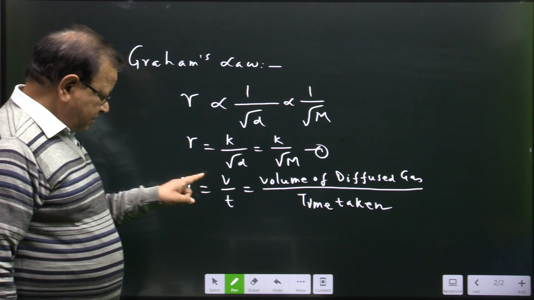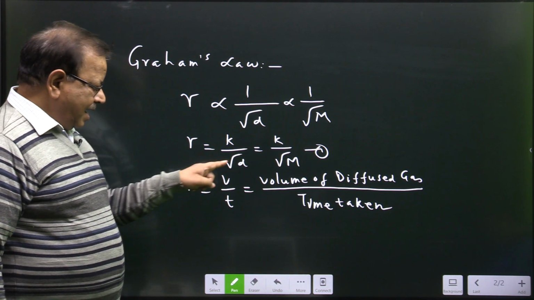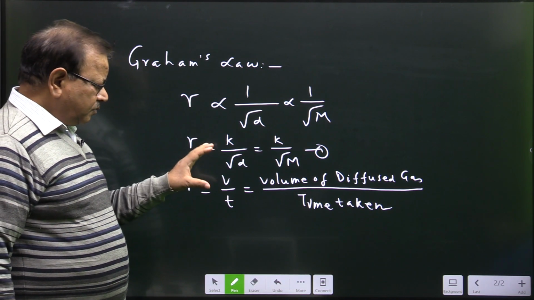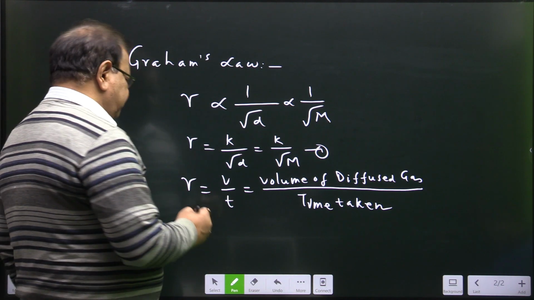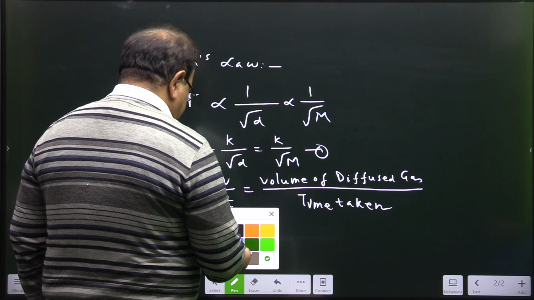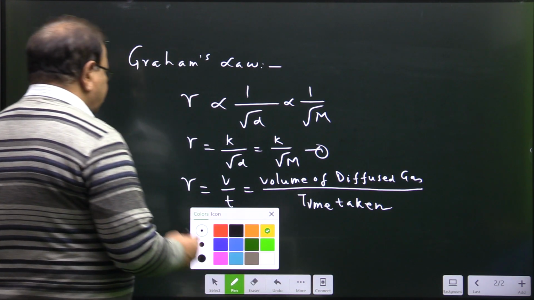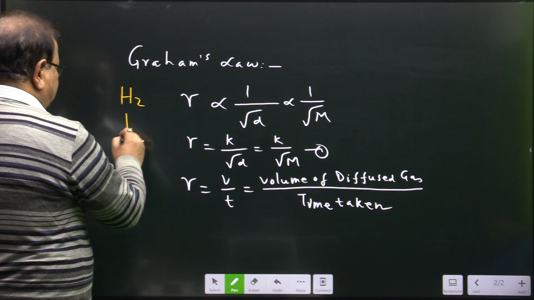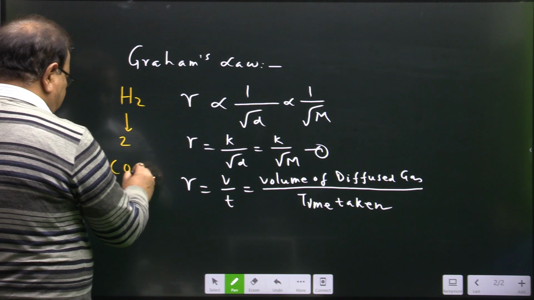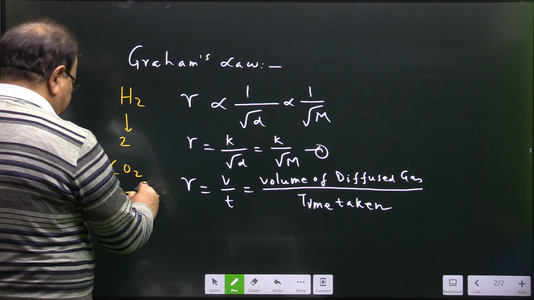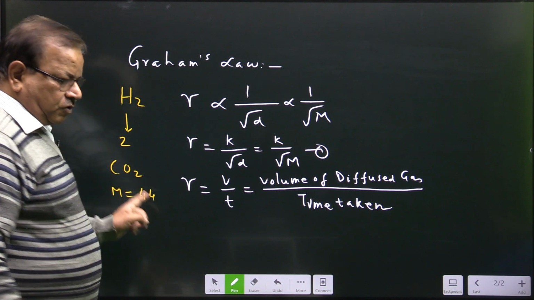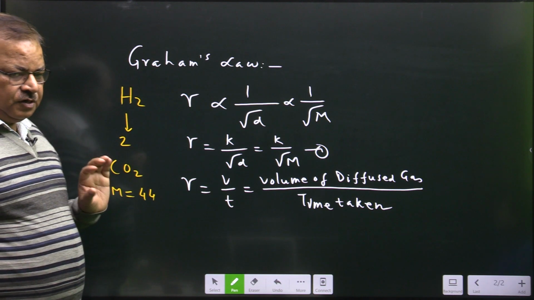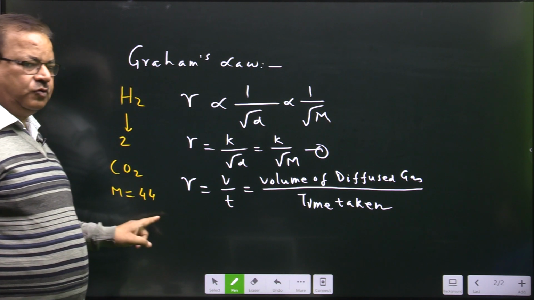There are two factors, the volume as well as time, and the density and the molar mass of the diffusing gas. Just imagine we are talking about the diffusion of hydrogen. Hydrogen gas has molecular mass 2, and CO2 has molecular weight 44. The molecular weight of CO2 is more than that of hydrogen, so CO2 is heavier than hydrogen, and the rate of diffusion of hydrogen will be more than that of CO2.